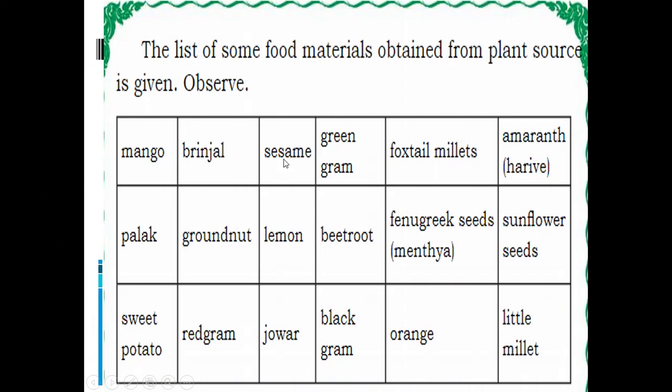Now here in this tabular column you can see the list of some food materials obtained from the plant source. What are they? Mango, palak, sweet potato, brinjal, groundnut, red gram, sesame, lemon, jowar, green gram, beetroot, black gram, foxtail millets, fenugreek seeds, orange, amaranth, sunflower seeds, little millets. Okay, so these are some of the food materials which we can obtain from the plant source.